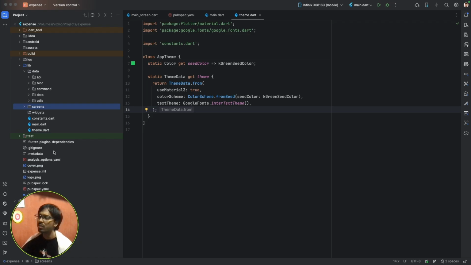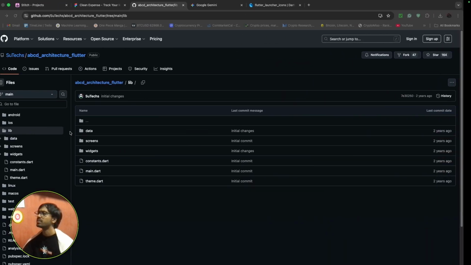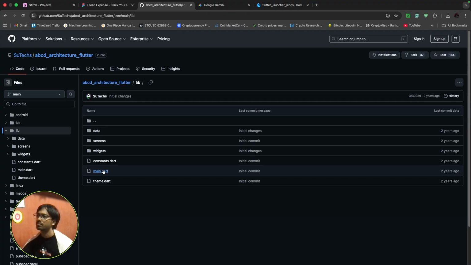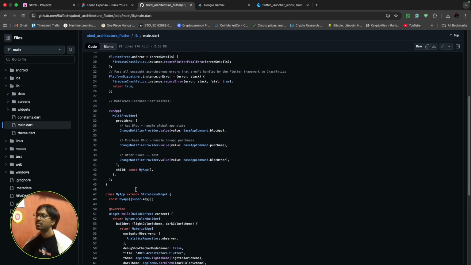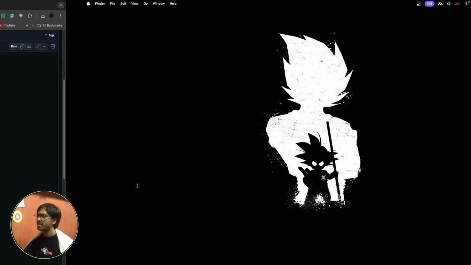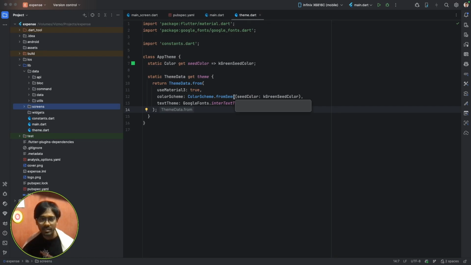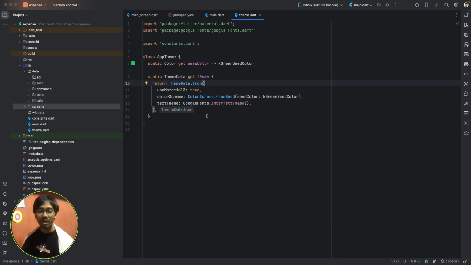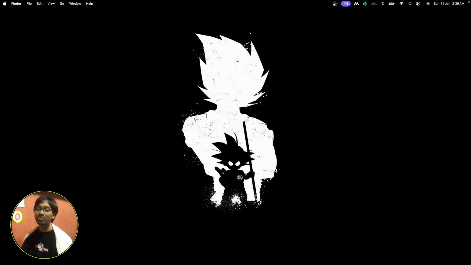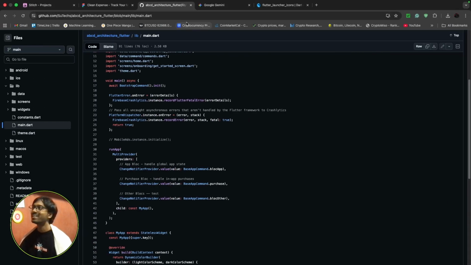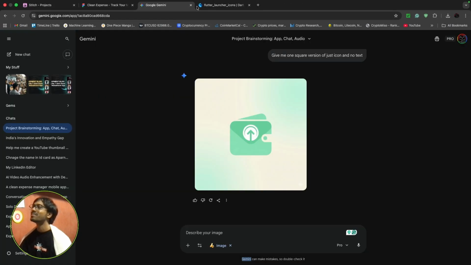So most of the code, I simply copied from this starter template. It contains a lot of things, so I simply copy pasted and removed whatever I don't need. The next thing we're going to add is a launcher icon, the app icon. So for the app icon, let's remove this, we don't need it.